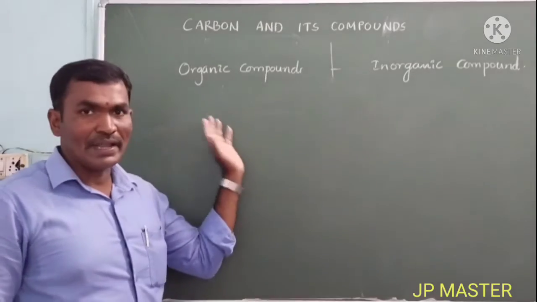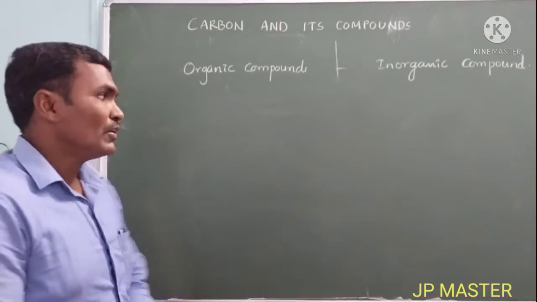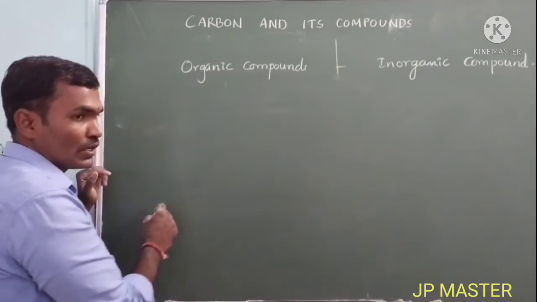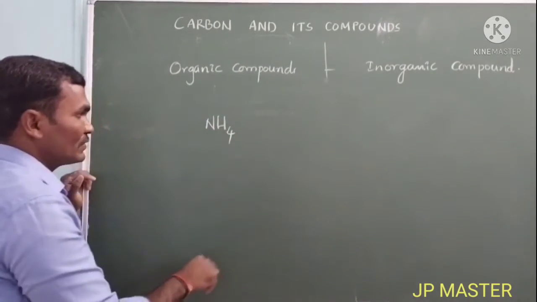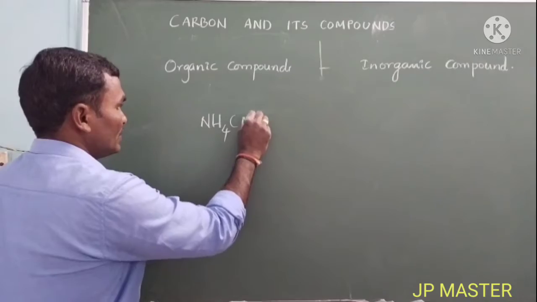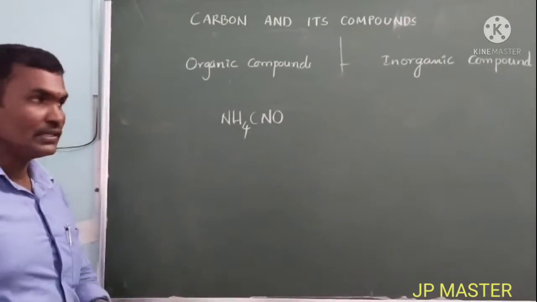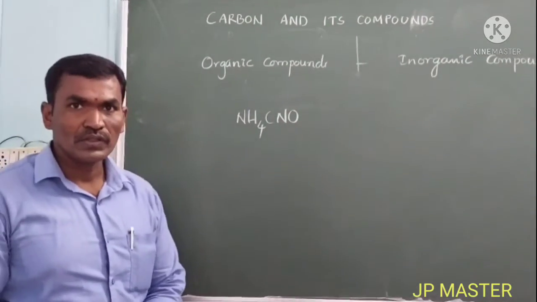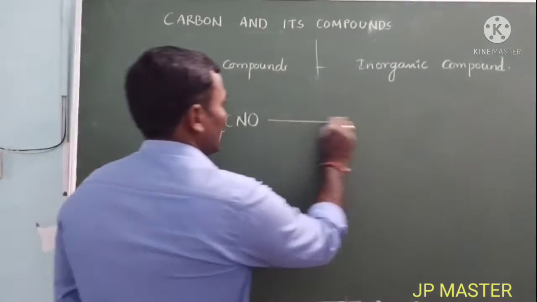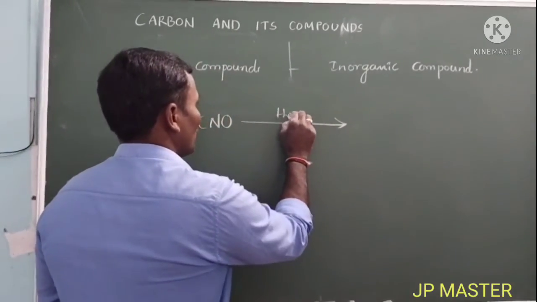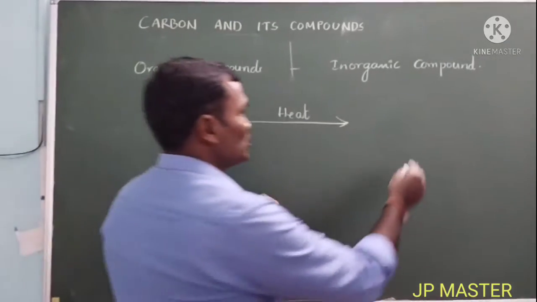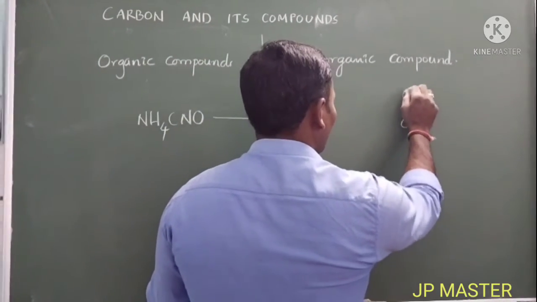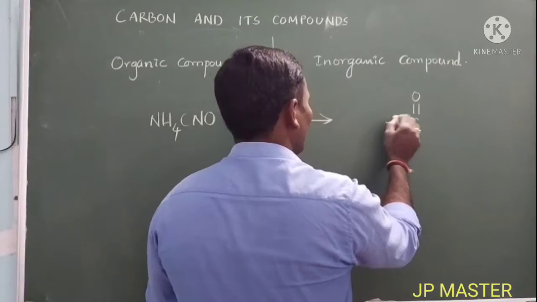But one day, W.H. Wohler, a scientist, accidentally made ammonium cyanide, a chemical compound. It is an inorganic compound. By heating this inorganic compound, suddenly he observed a new compound.